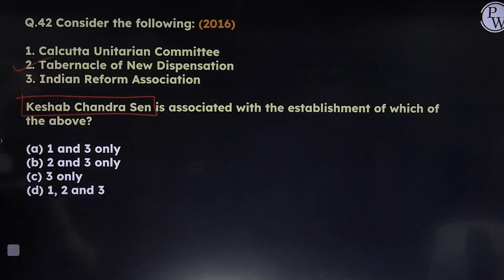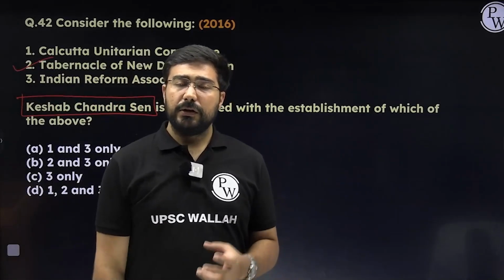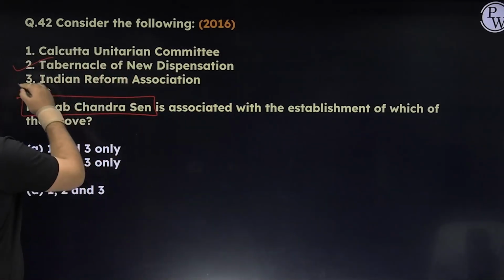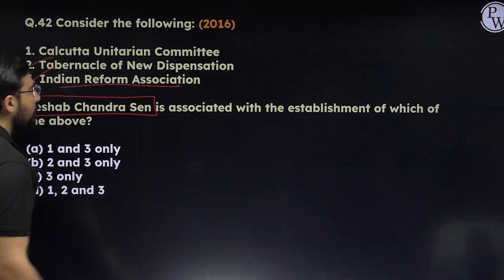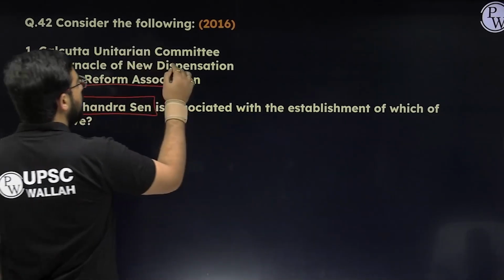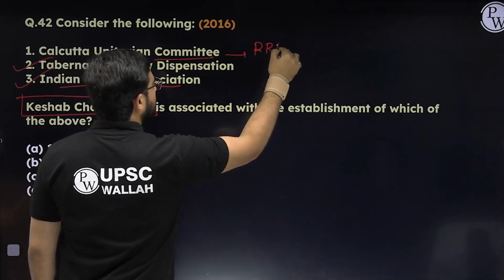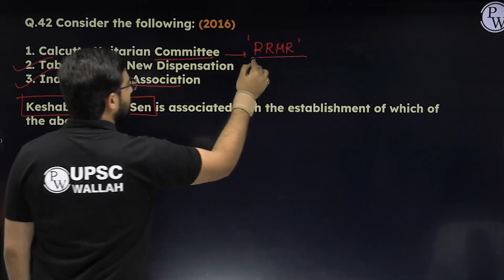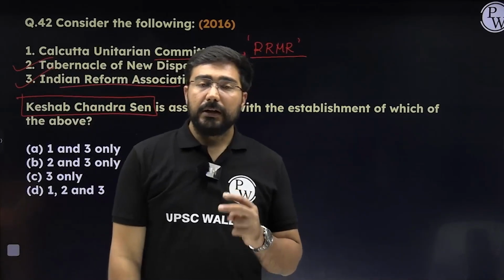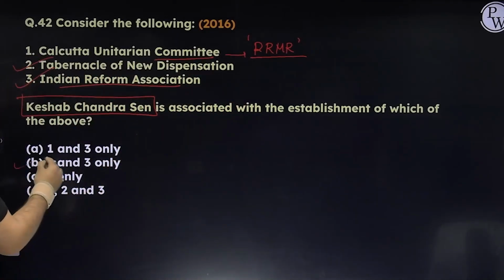So the Tabernacle of New Dispensation, yes, he was a believer in merging the ideas of Hinduism and that of Christianity. That's something he created, yes. Second, he was also associated with the Indian Reform Association. So that is also there. The first one, okay, Calcutta Unitarian Committee. This is linked to Raja Ram Mohan Roy. This is not linked to Keshav Chandra Sen. This is only linked to Raja Ram Mohan Roy. The second and third are correct. Now this is very, very factual. Okay, the answer is going to become B.